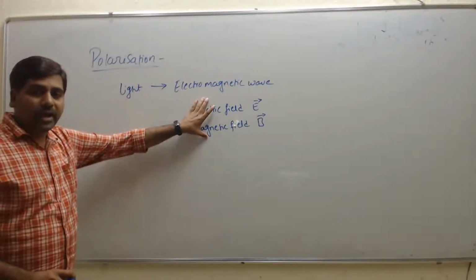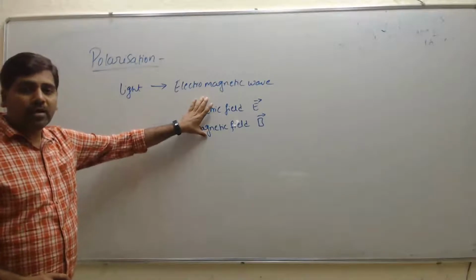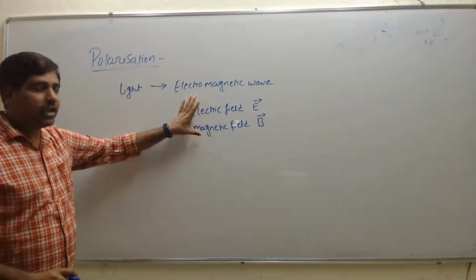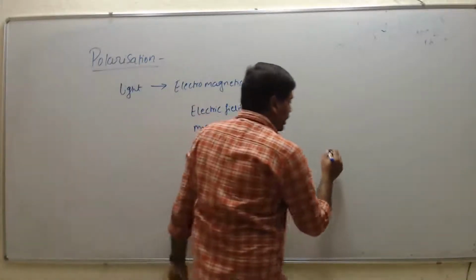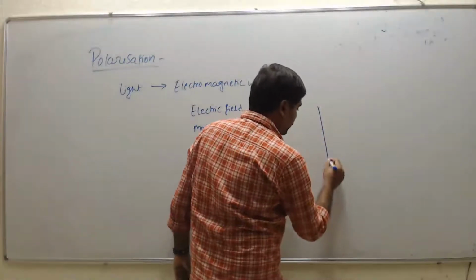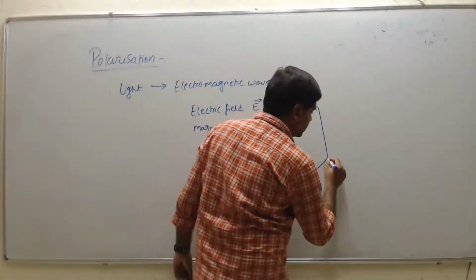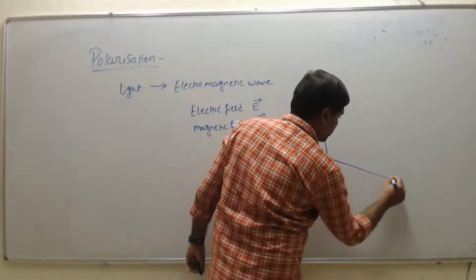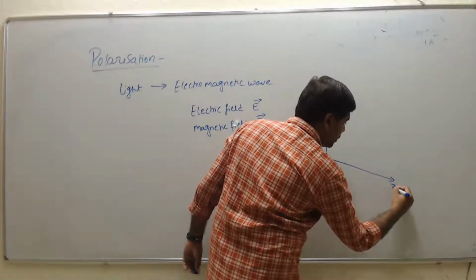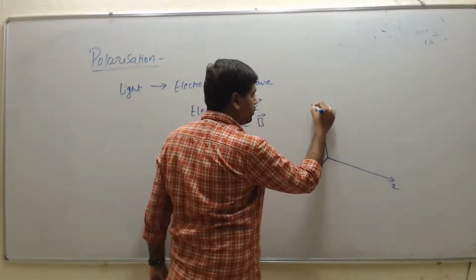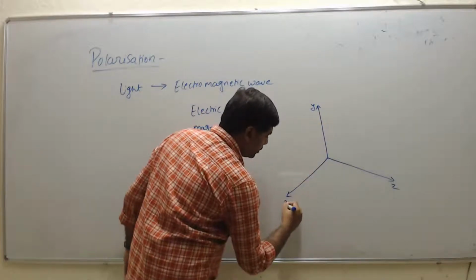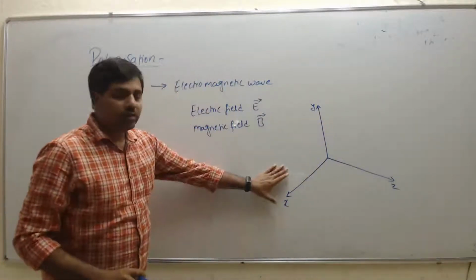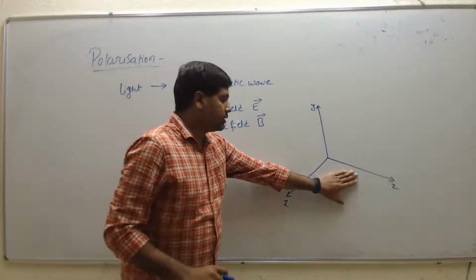These two fields are perpendicular to the direction of propagation of the wave. For example, if we consider the axes, this one is Z, here it is the Y axis, and here it is the X axis. These are the three axes, right?